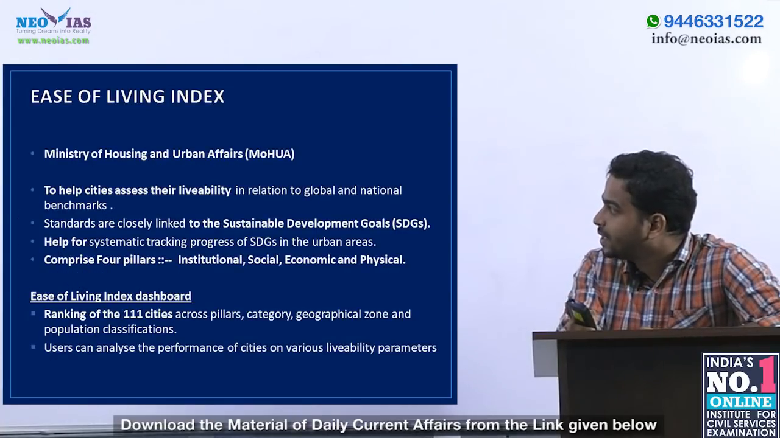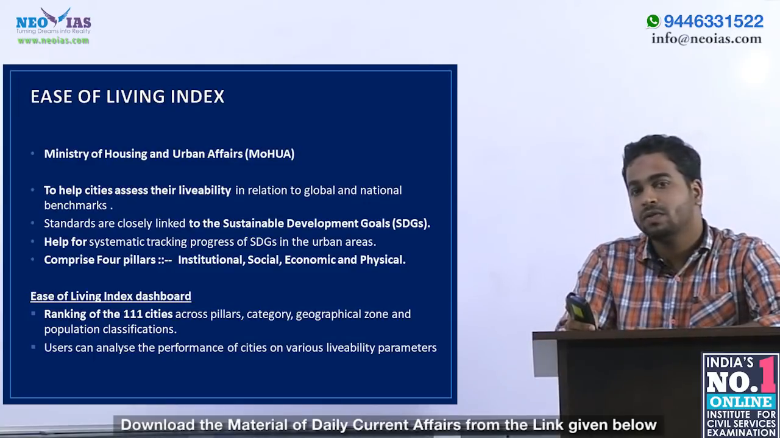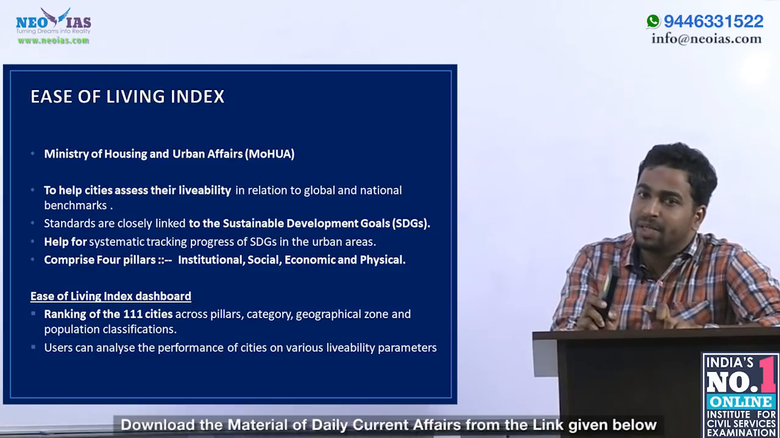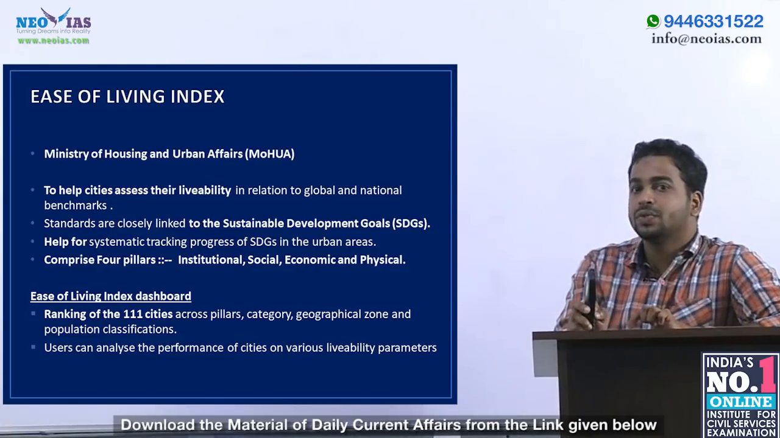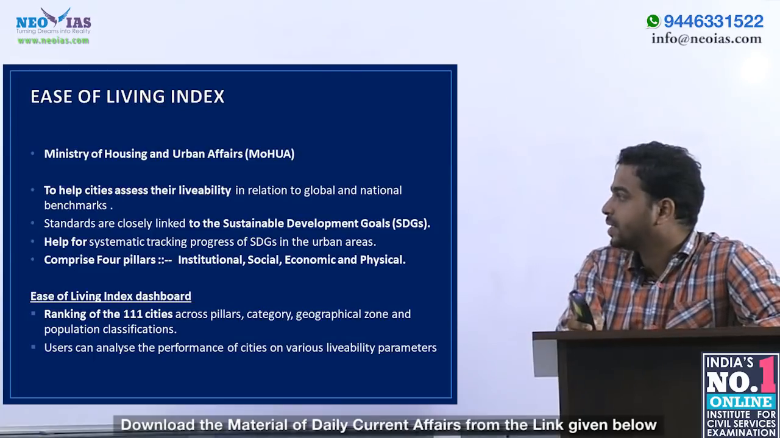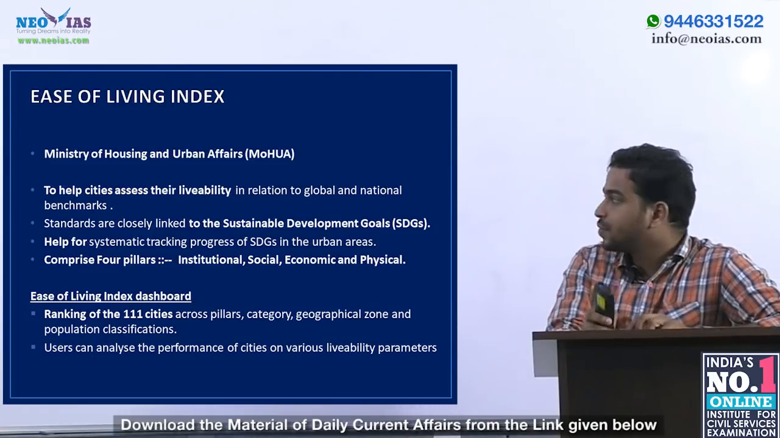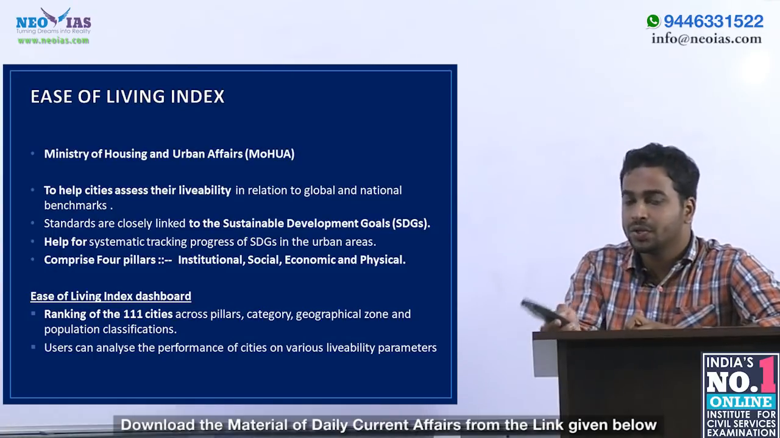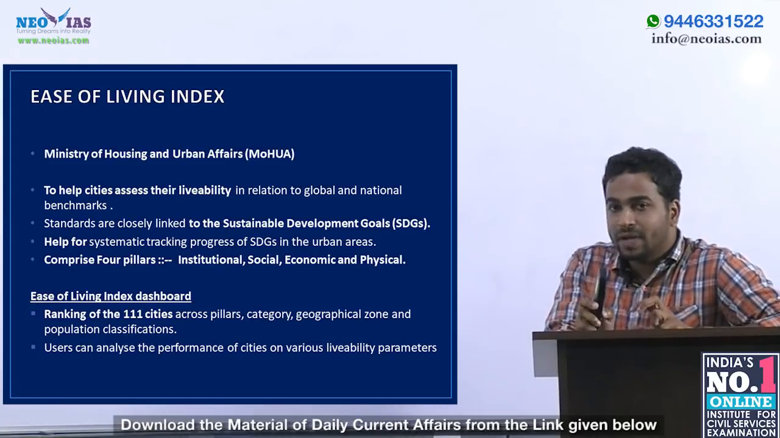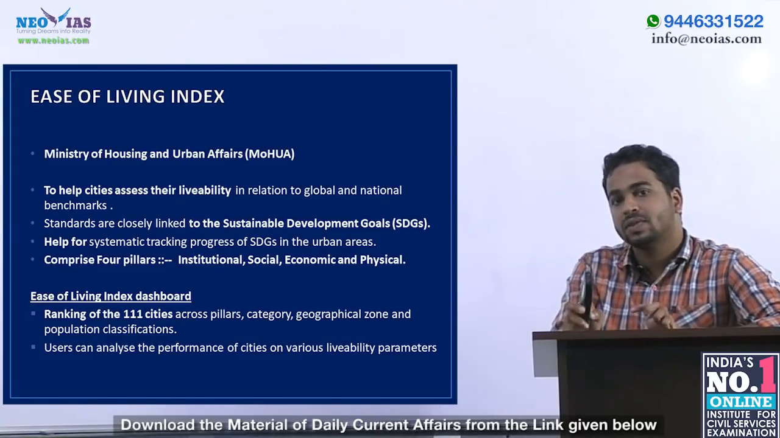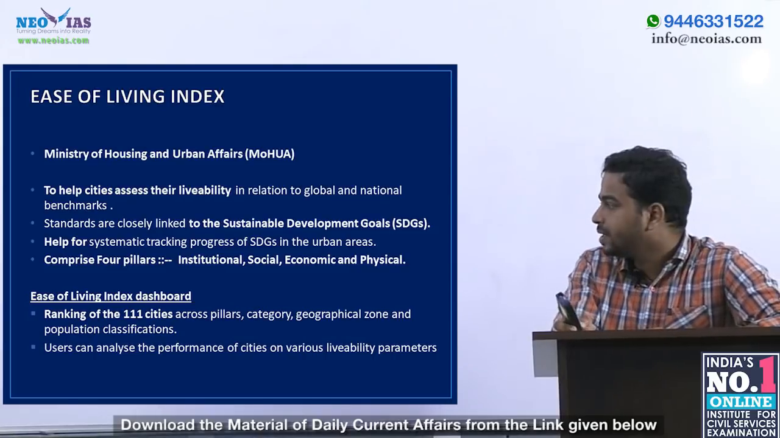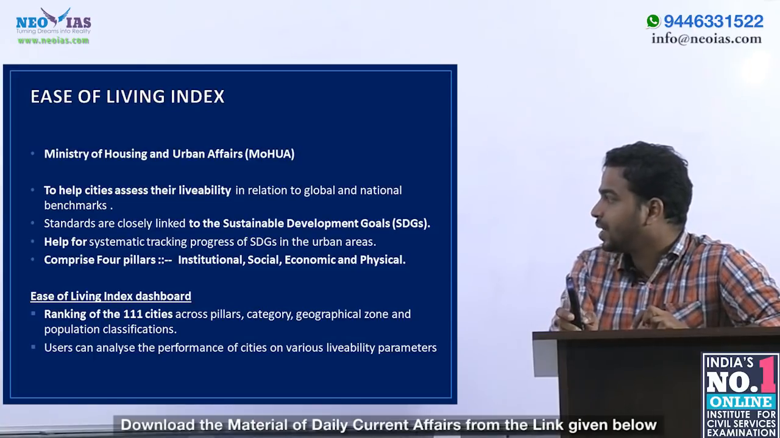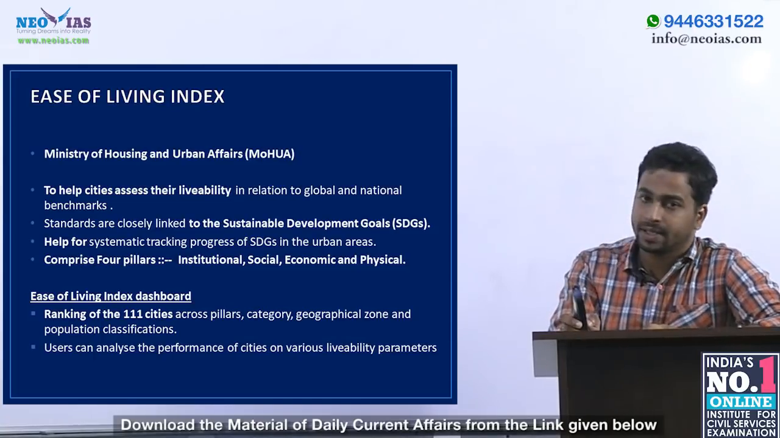Next is the Ease of Living Index. It is another initiative of the Ministry of Housing and Urban Affairs. It helps cities assess the livability standards in those cities in relation to various standards globally and nationally. Actually, the standards used in the Ease of Living Index are closely linked to the sustainable development goals related to urban areas. So, this index will help India track the progress of the sustainable development goals in urban areas. This index comprises 4 pillars: institutional, social, economic and physical.